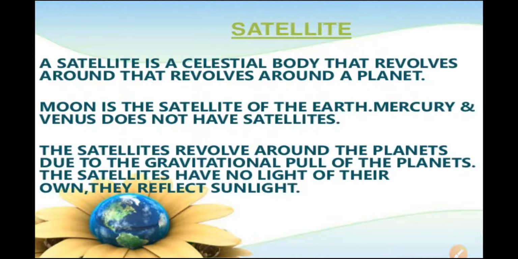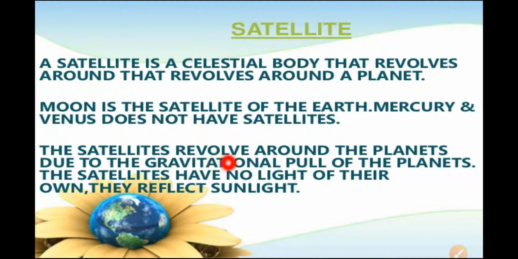Now satellites. A satellite is a celestial object. Celestial body means the objects which are present in the sky. So satellites are celestial bodies that revolve around a planet. The Moon is a satellite which revolves around the Earth, and Mercury and Venus do not have satellites, as given in the previous slides.